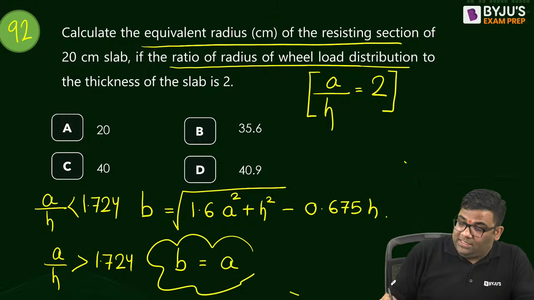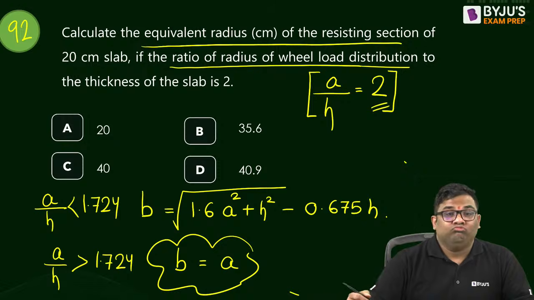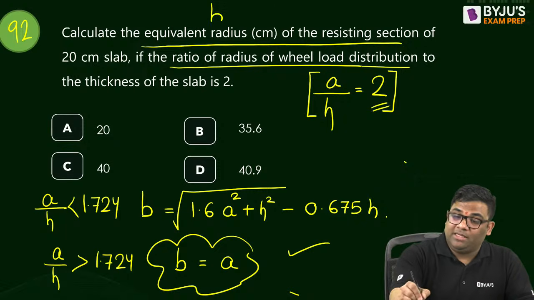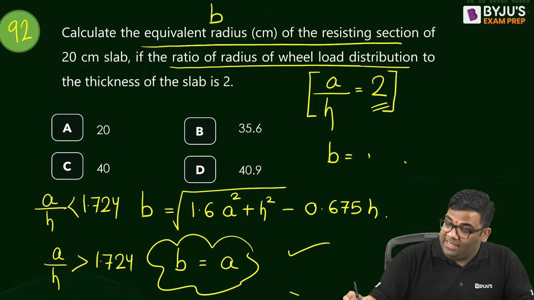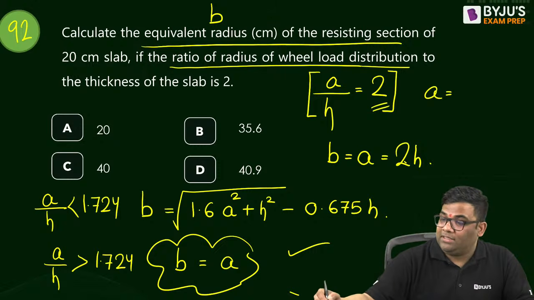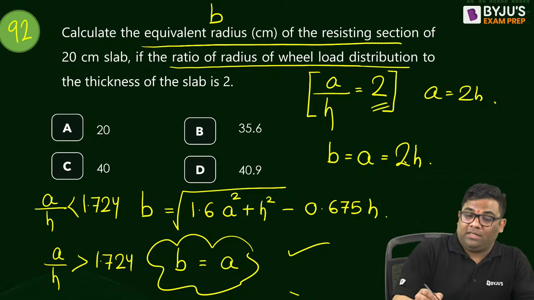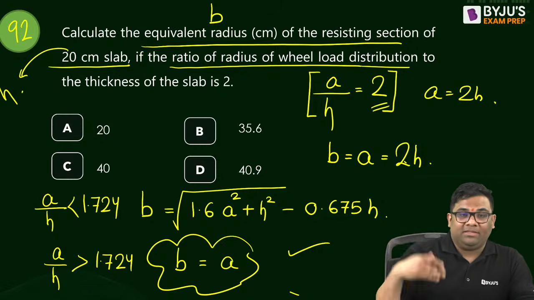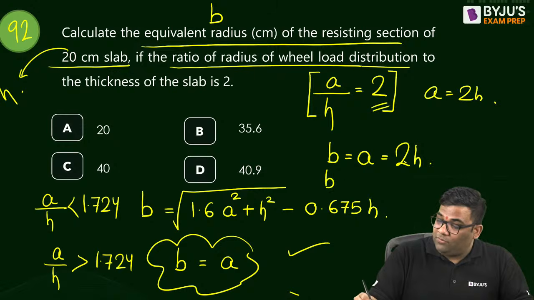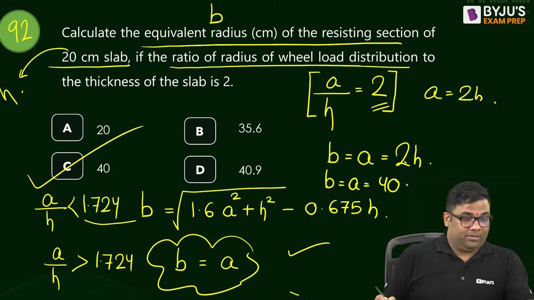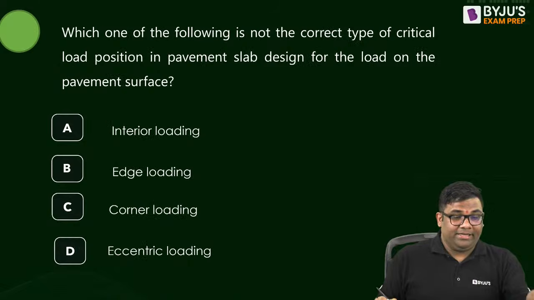Now see here, A by H is 2, so I'll apply this one: B is equal to A. They are asking you B, so B is equal to A. Now A is 2H, and H is given 20 centimeter because this is the slab thickness. So khatam. B is equal to A is equal to 2 into 20, that is 40 centimeters. Question number 93.